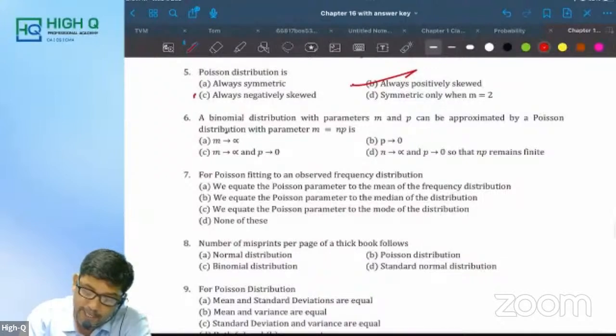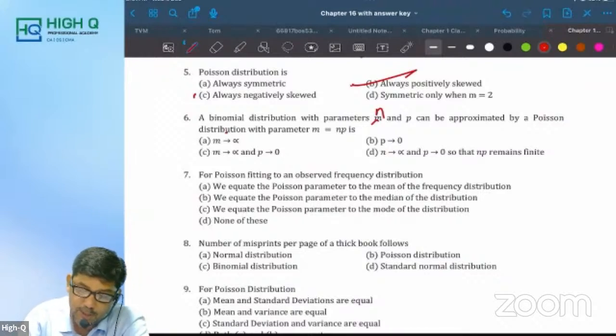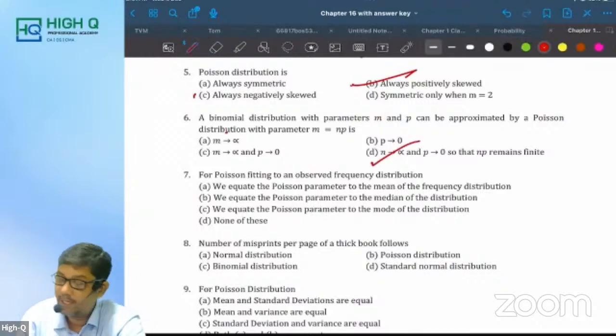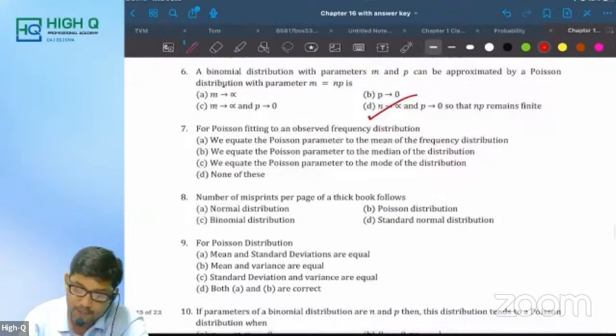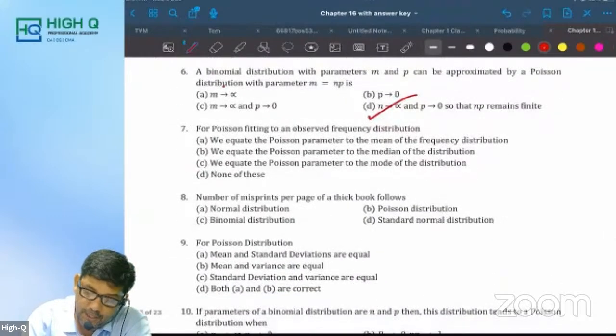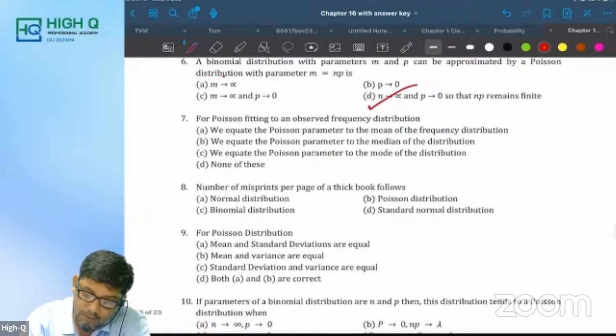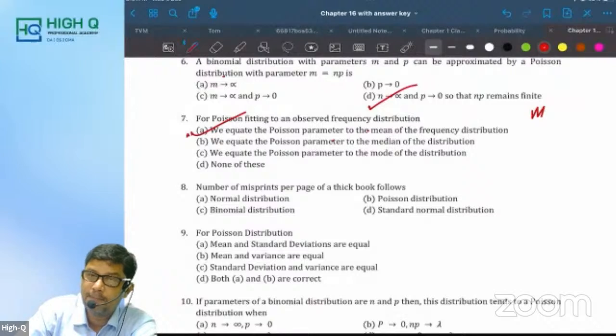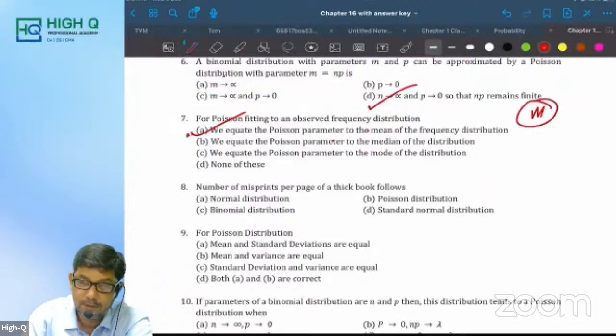Next, a binomial distribution with parameters n and p can be approximated by a Poisson distribution with parameter m equal to np. What is the condition, my dear? n tends to infinity, p tends to 0, so that np remains finite. For Poisson fitting of an observed frequency distribution, we equate the Poisson parameter to the mean, of course. See, what is the Poisson parameter? m. What is m? Nothing but the mean.